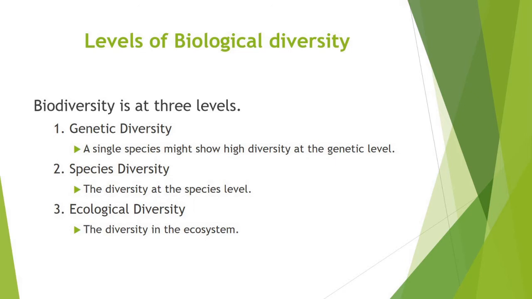Species diversity. It represents the diversity at the species level. For example, the Western Ghats have a greater amphibian species diversity than the Eastern Ghats. Ecological diversity. At the ecosystem level, India has a greater ecosystem diversity than a country like Norway. It has a variety of ecosystems such as deserts, rainforest, mangroves, coral reefs, wetlands, meadows, etc.